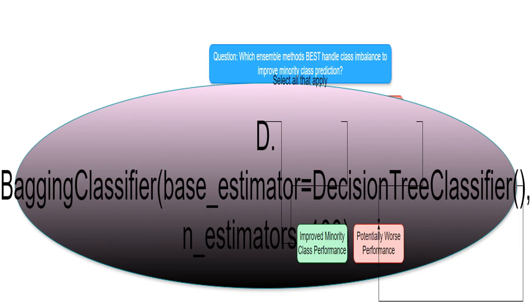Bagging classifier uses multiple copies of the training data to build separate models. While useful for reducing variance and improving accuracy, it doesn't inherently address class imbalance. While increasing n_estimators, the number of models, may help a bit, it won't fix the class imbalance problem by itself.